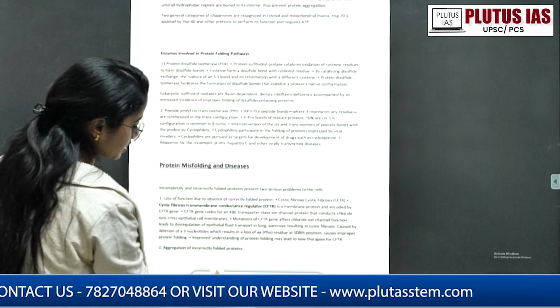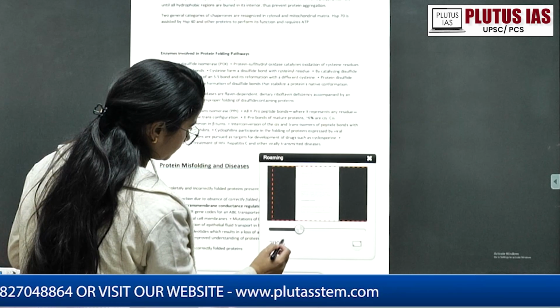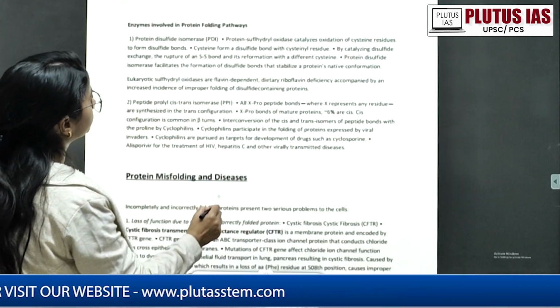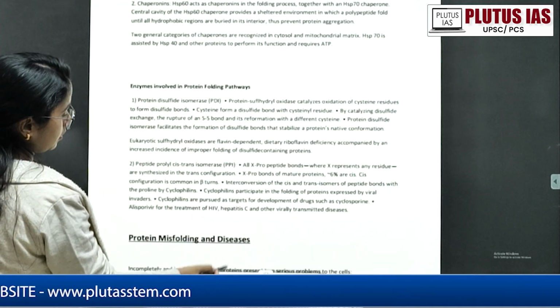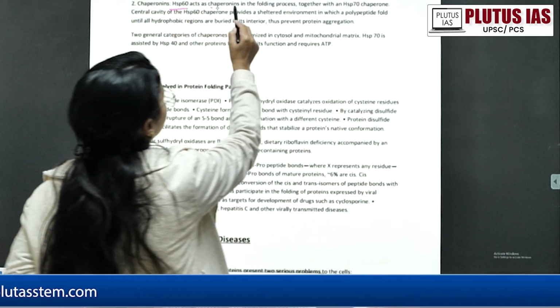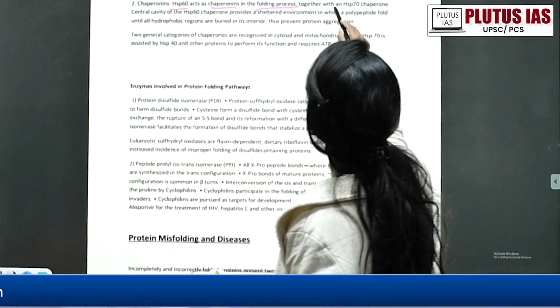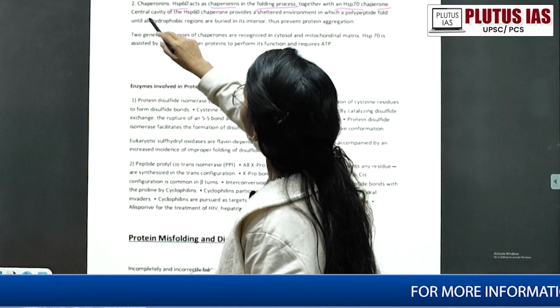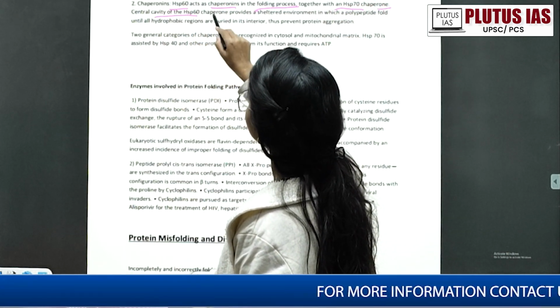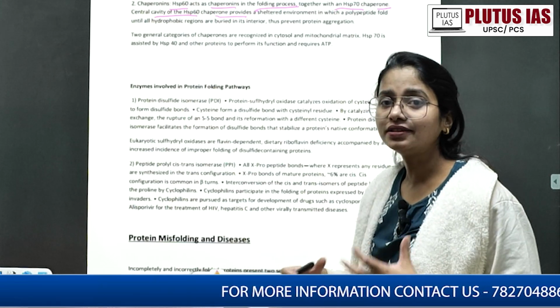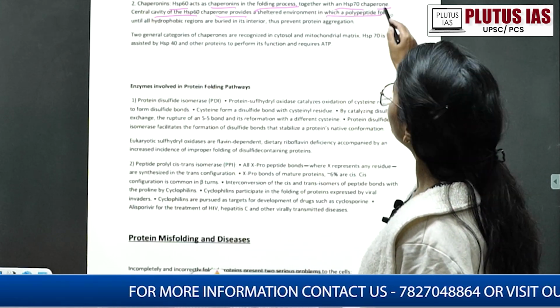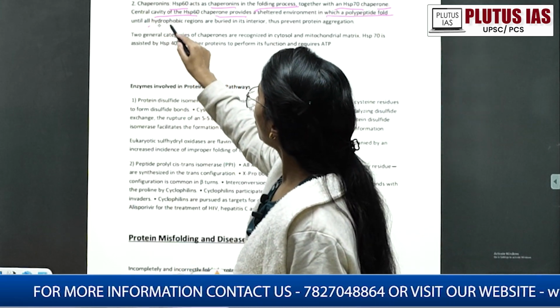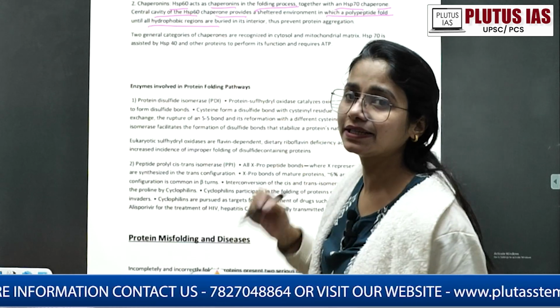HSP70 acts as a chaperone in the folding process together with an HSP60 chaperone. The central cavity of the HSP60 chaperone provides a sheltered environment in which the polypeptide folds until all the hydrophobic regions are buried in its interior.